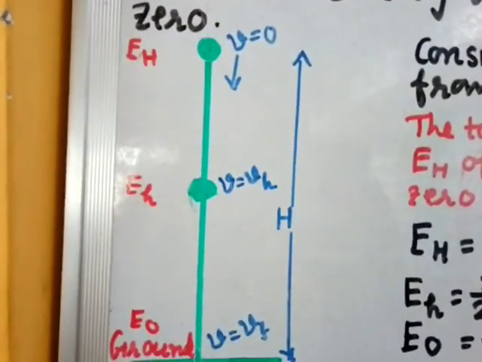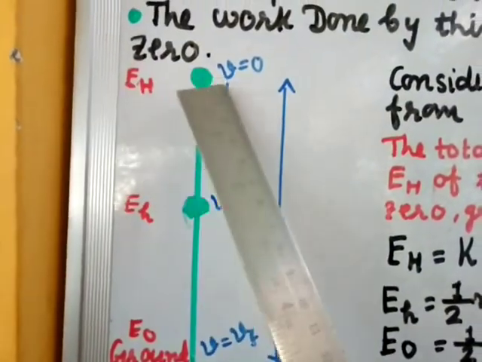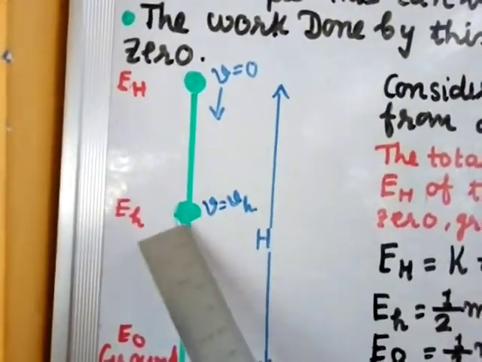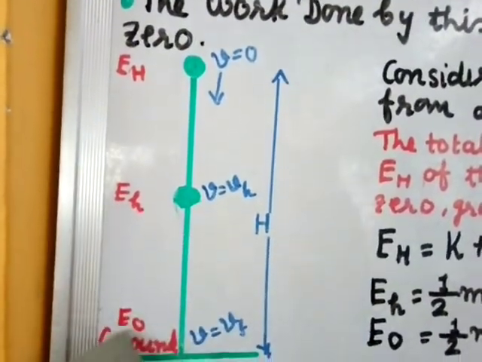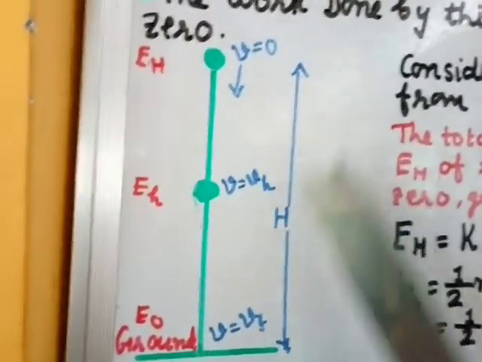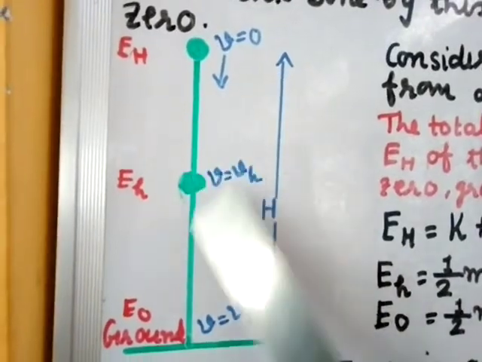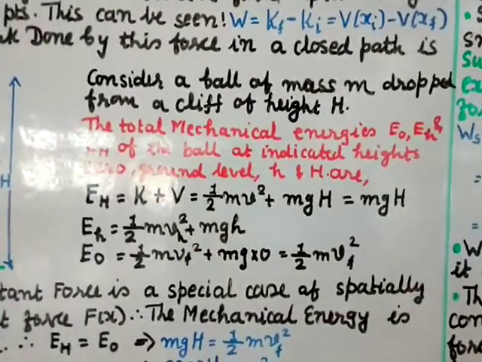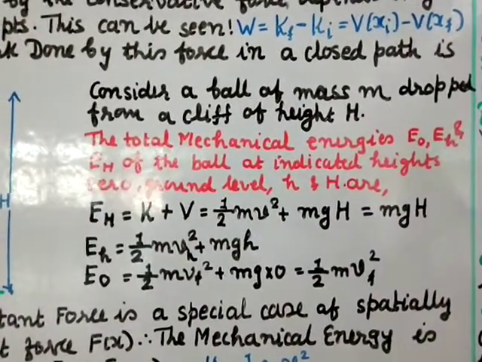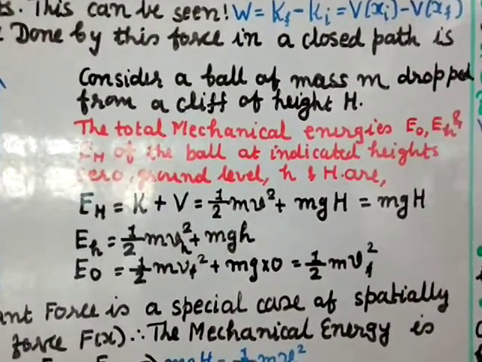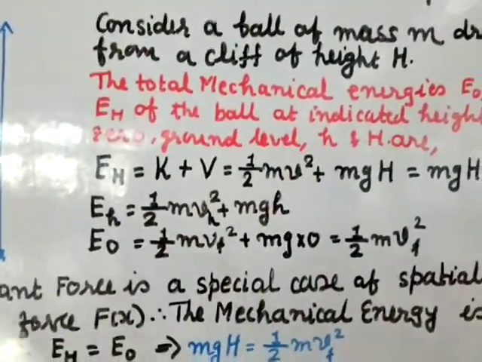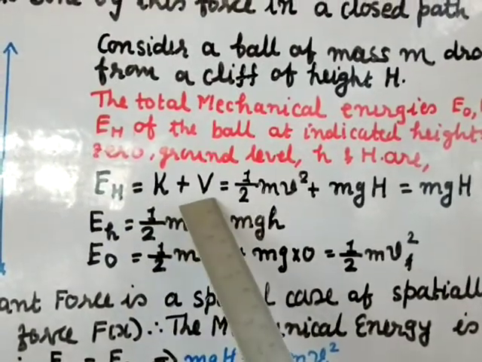At the top the total mechanical energy is E capital H, at the intermediate point it is E small h, and at the ground it is E0. The sum of kinetic energy and potential energy gives the mechanical energy. So let us find the mechanical energy at all three points. E H, at height capital H, equals kinetic energy plus potential energy.